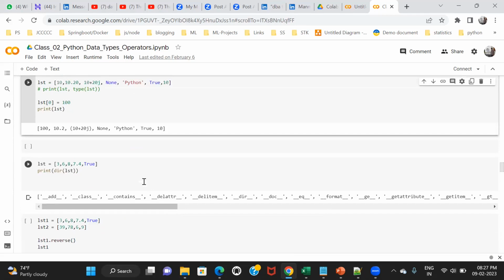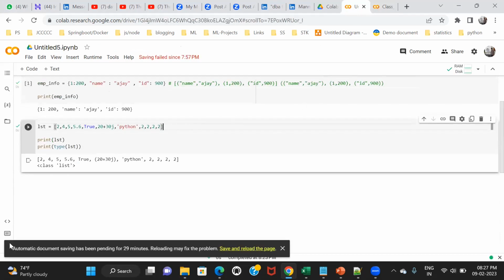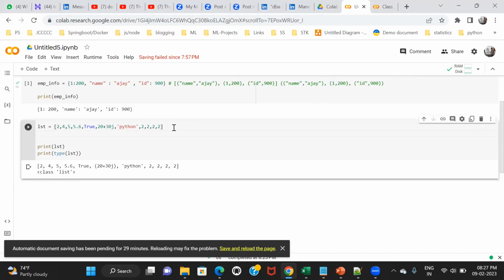Okay, now let me talk about indexing first. How to perform indexing? Anybody know indexing? What is index? Just in layman's terms, in simple English, what do you mean by index? The list of content. Index is a list of content. Okay. Fair enough. So in Python terms, if I say index, this is the term. Let us understand this concept.